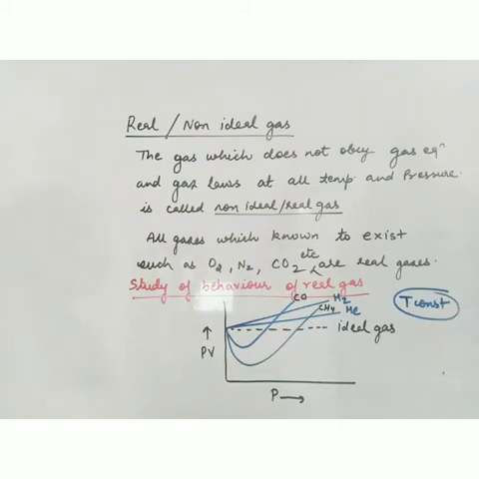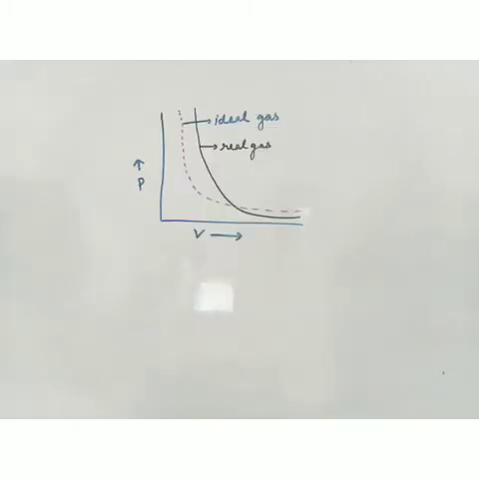For hydrogen and helium, as pressure increases, the value of PV also increases. But for carbon monoxide and methane, as pressure increases, PV first decreases and then increases. It means these gases are deviating from ideal behavior, and this deviation is more when the pressure is high. When the pressure is low, in this area, the curves are very close to this dotted line. So when the pressure is low, a gas can show ideal behavior, but as the pressure is high, the deviations also increase.